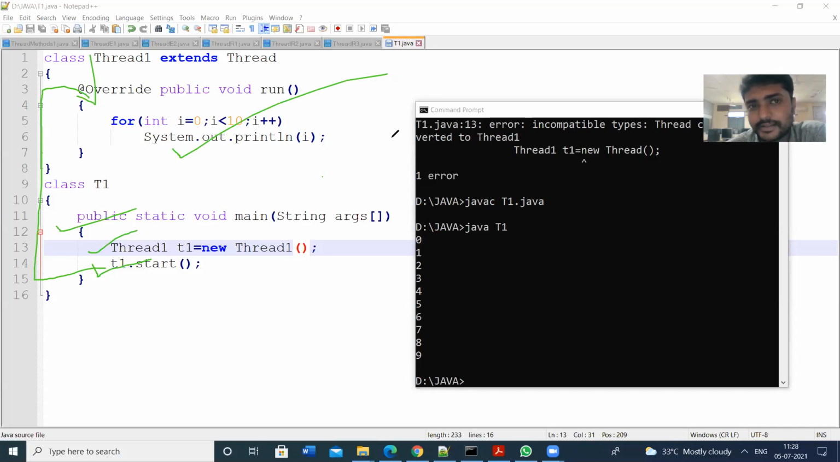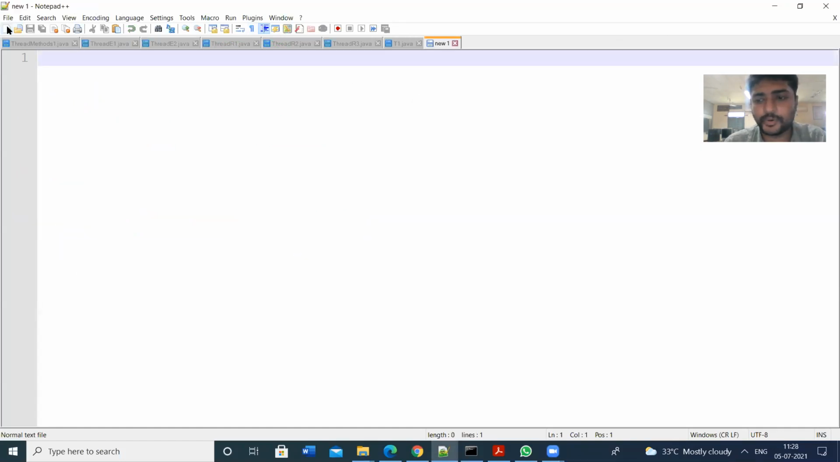So this is one method. The next method is by using the Runnable interface. Here, by using the class, we are creating the threads. The next method is by using the interface. By using the interface, we can create the threads. So let us see. Let us take another program.